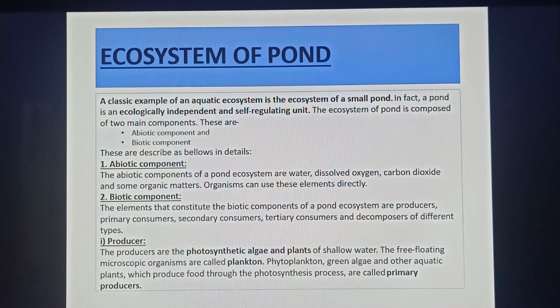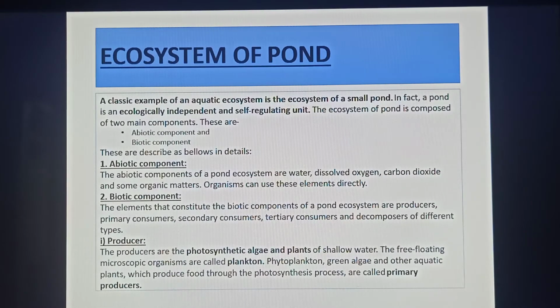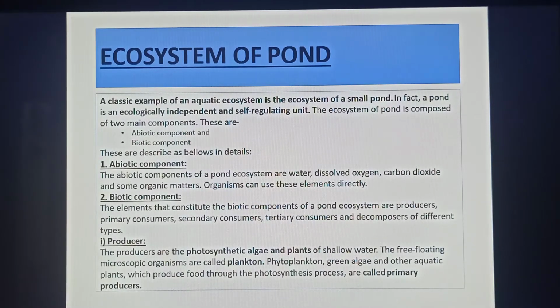So let us see the producers of a pond ecosystem. The producers are the photosynthetic algae and plants of shallow water. The free-floating microscopic organisms are called plankton. A very important question for you, dear boys and girls: what is plankton? You have to write down: the free-floating microscopic organisms in an aquatic ecosystem are called plankton. And what is phytoplankton? The free-floating microscopic plants. Phytoplankton, green algae, and other aquatic plants which produce food through photosynthesis are called producers.